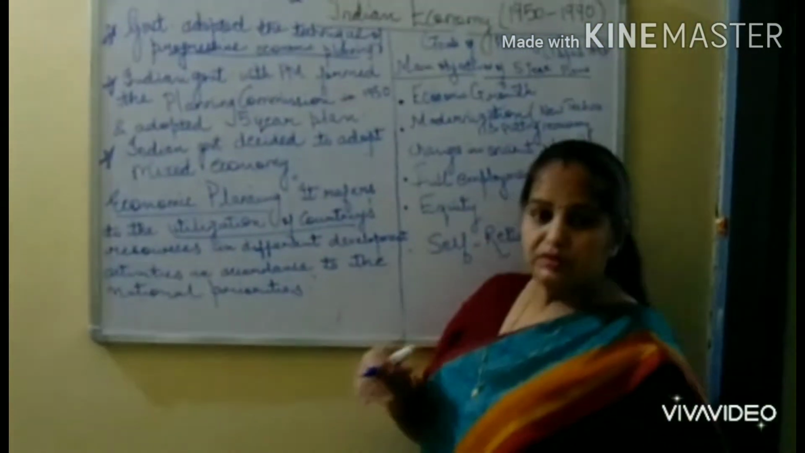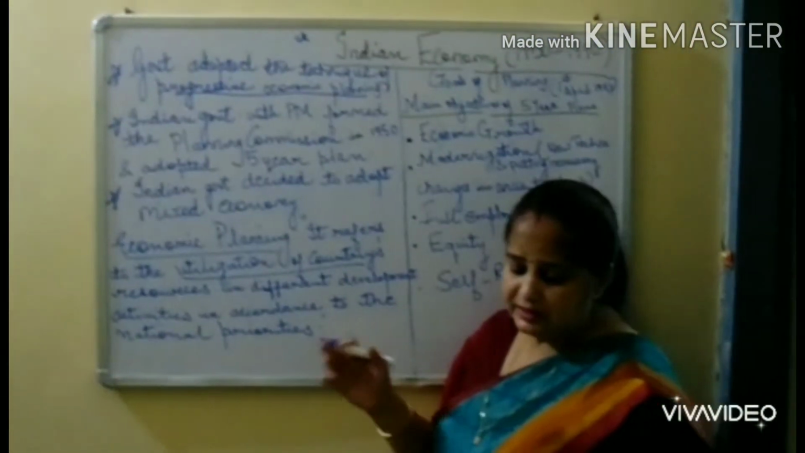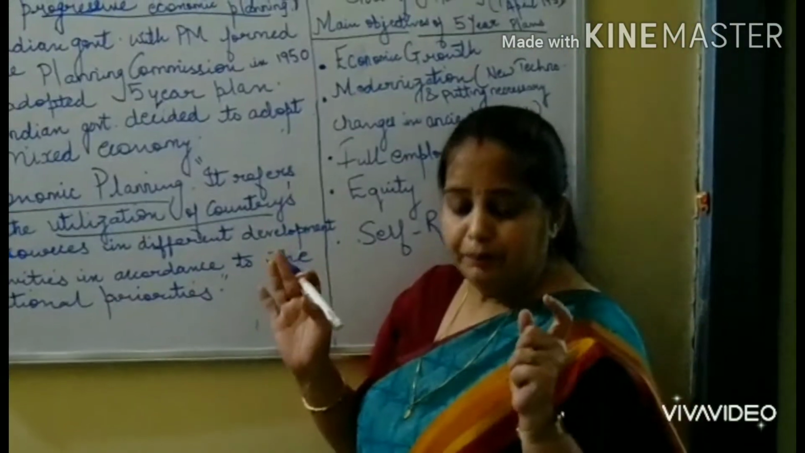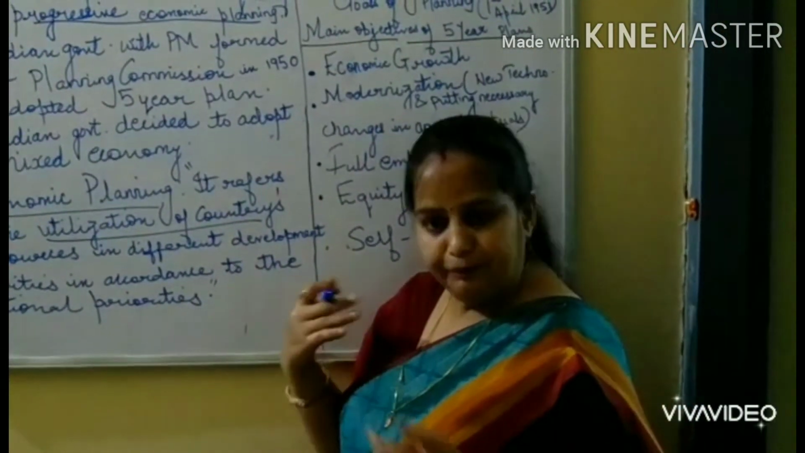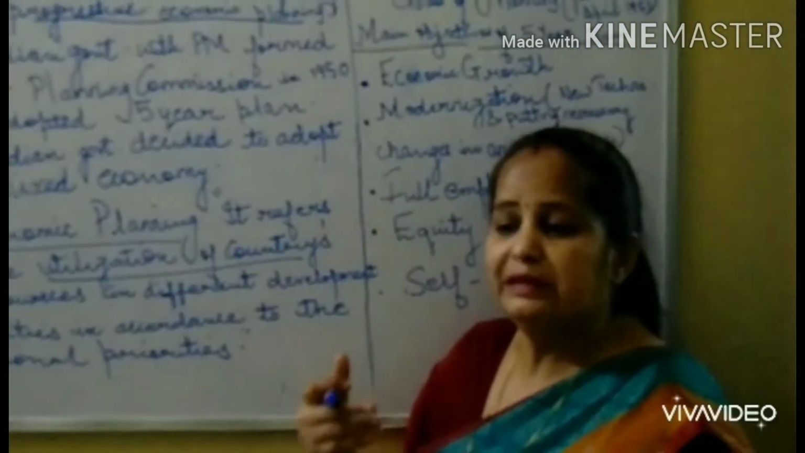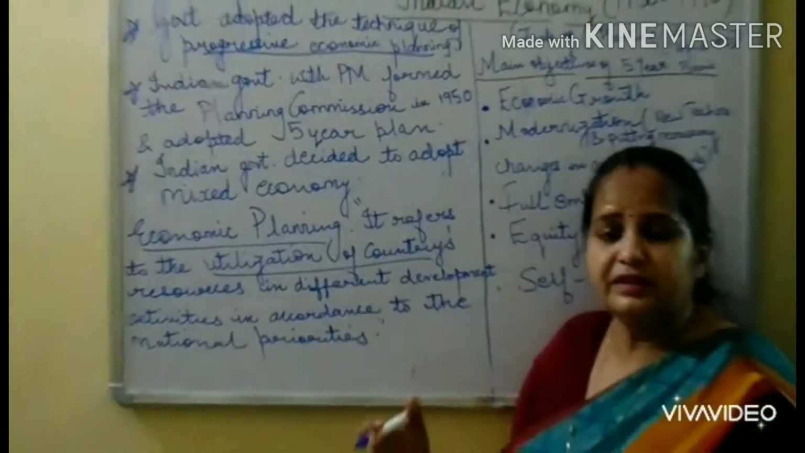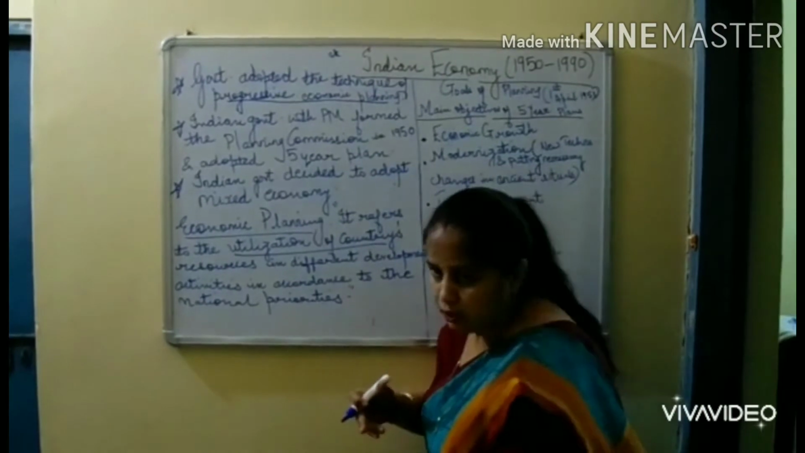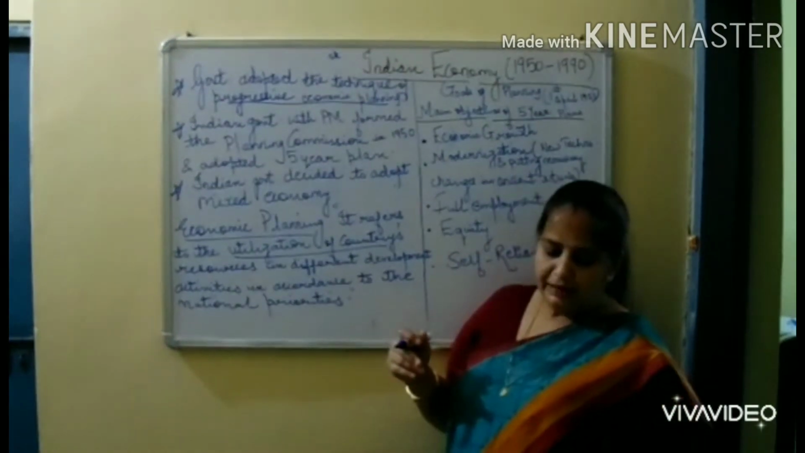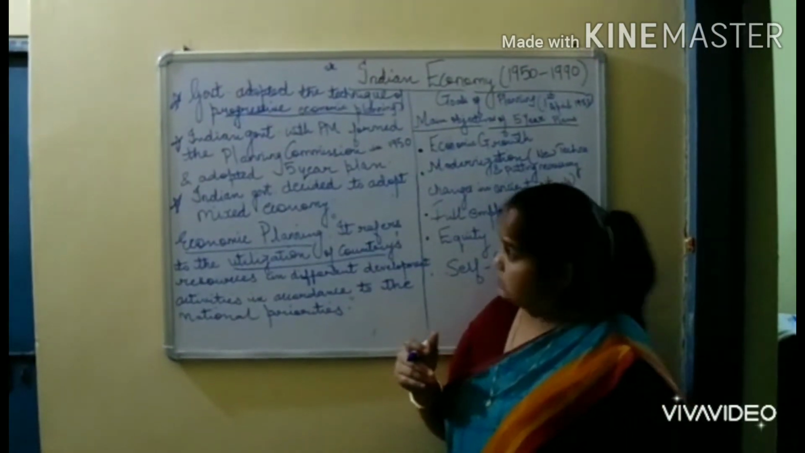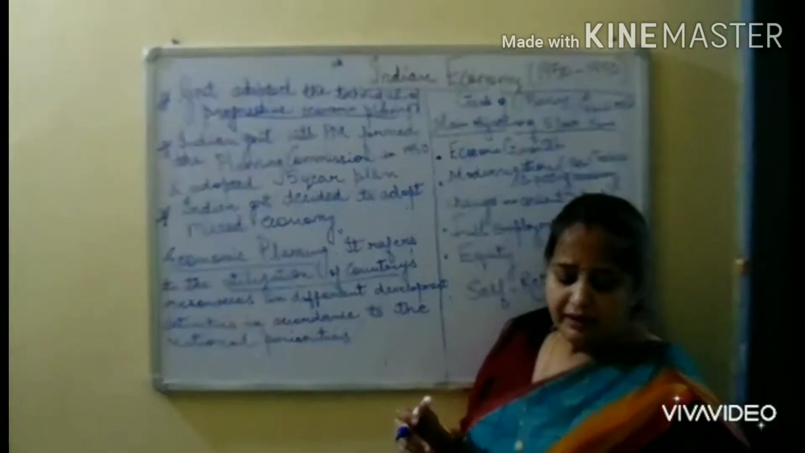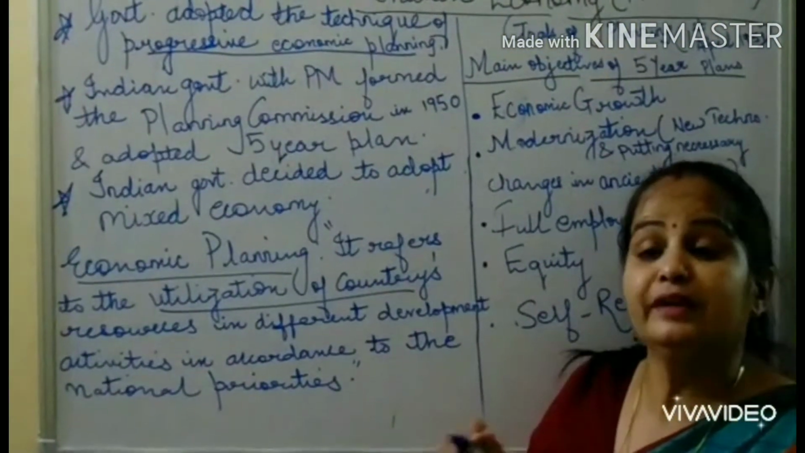Whatever resources we are having should be used in such a way that our main development activities improve fast, and that should be the basic necessity. What is the basic necessity in our life should be used accordingly. Now economic planning has got many goals. Our basic goals are, now here we are going to talk about goals and planning.